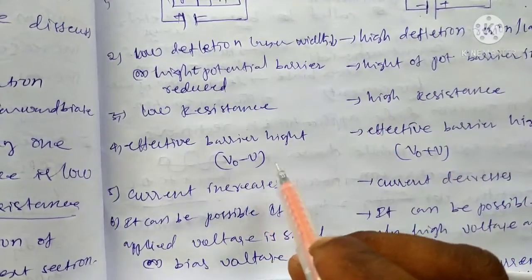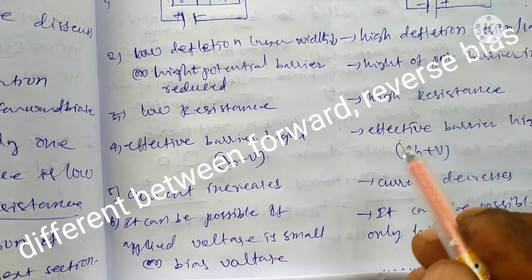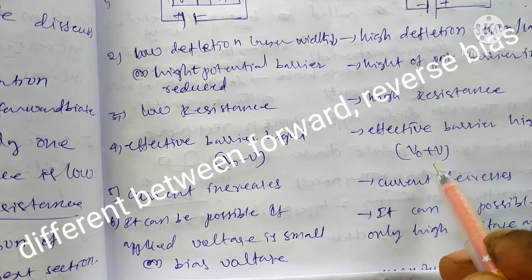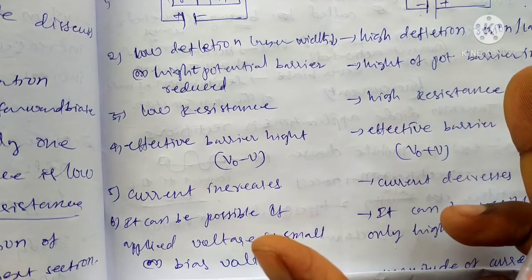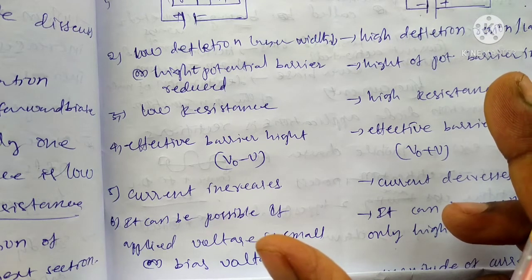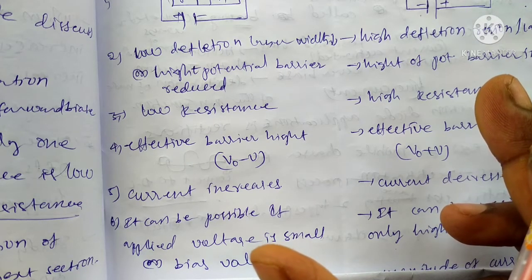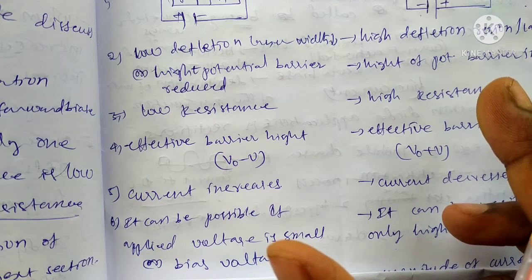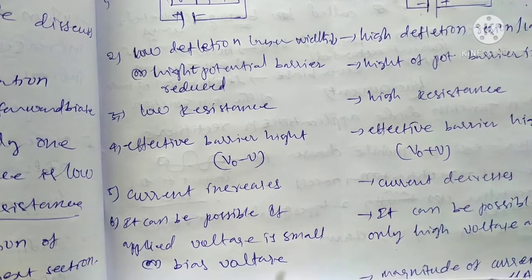The effective barrier height in forward bias is V0 minus V. In the case of reverse bias, it is V0 plus V. That is, the barrier effect is very high. The barrier effect is very high, and because there is no electron flow, electrons do not jump from P to N or N to P. There is no transition.